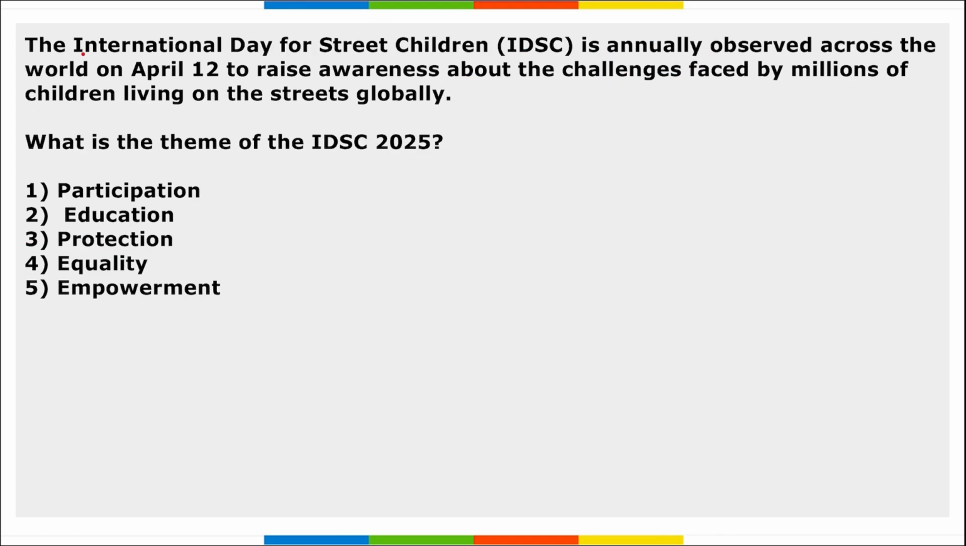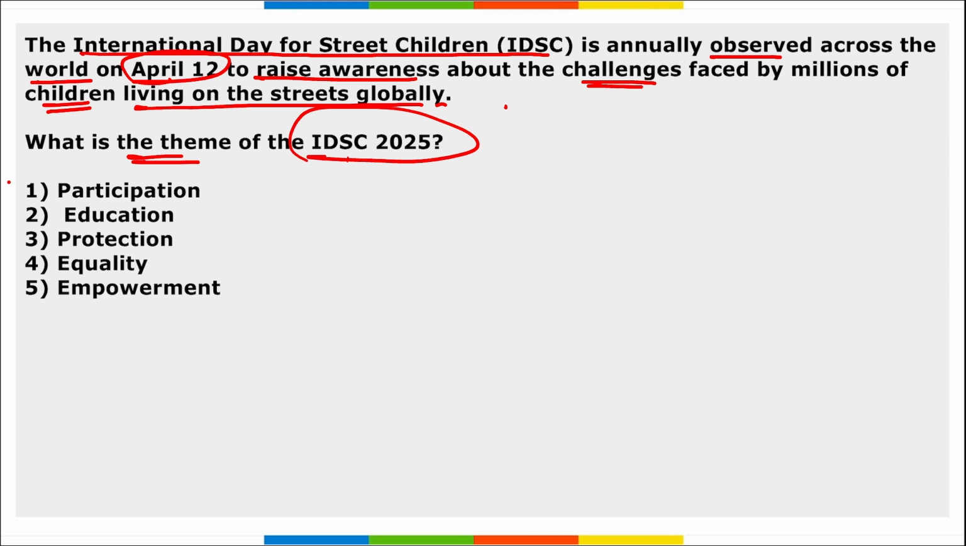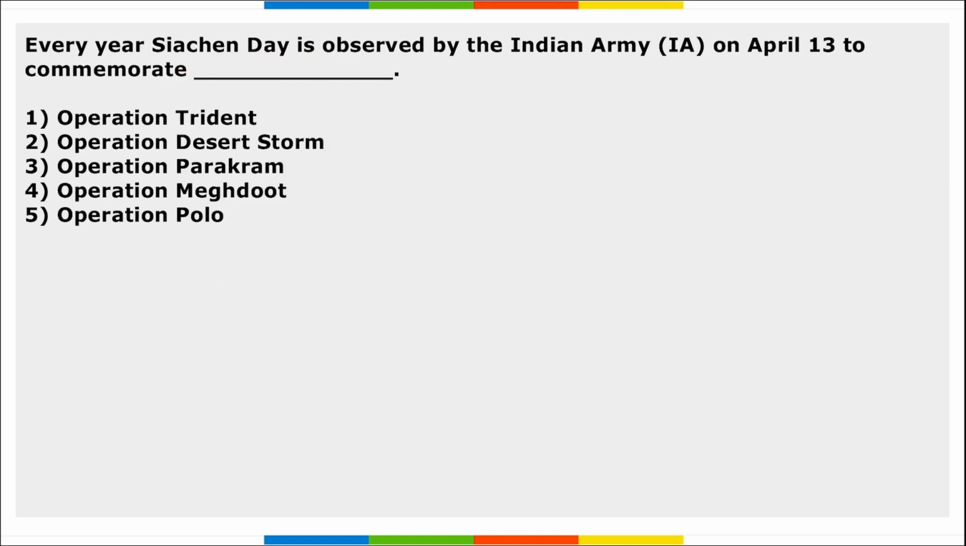Next, the International Day for Street Children is annually observed across the world on 12th of April to raise awareness about the challenges faced by millions of children living on the streets globally. What is the theme of this day? The theme is participation, not partition. Participation.